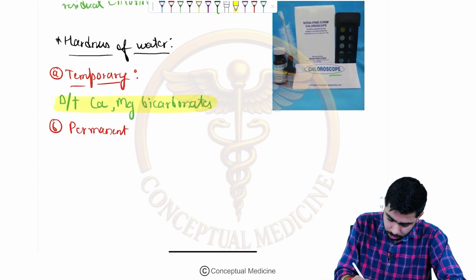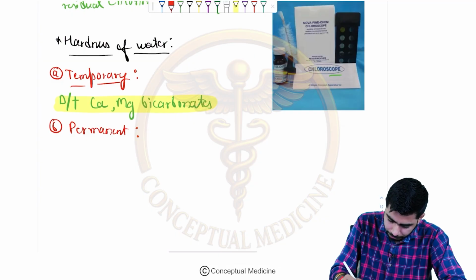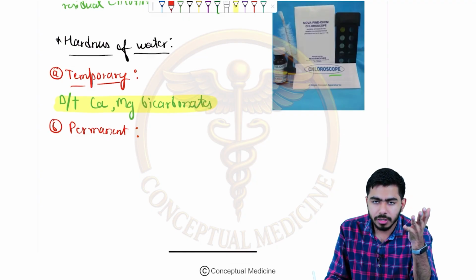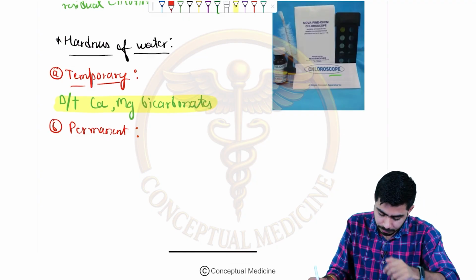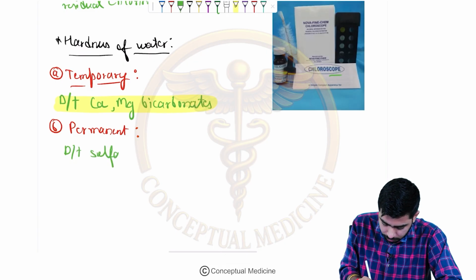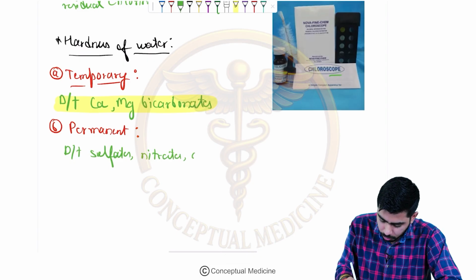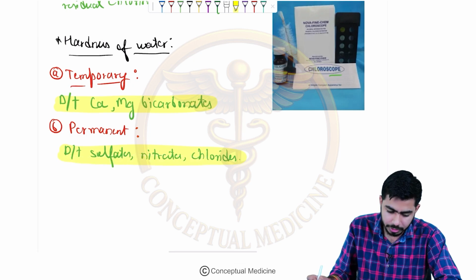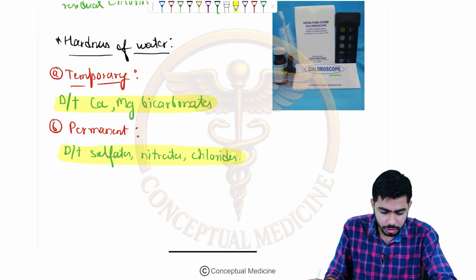Permanent hardness comes due to what? Permanent hardness comes due to the nitrates, due to the sulfates, and due to the chlorides. So it comes due to sulfates, nitrates, and chlorides. Okay, so please do remember that as well, that permanent hardness and the temporary hardness, what are the factors which are responsible for causing this particular thing, right?